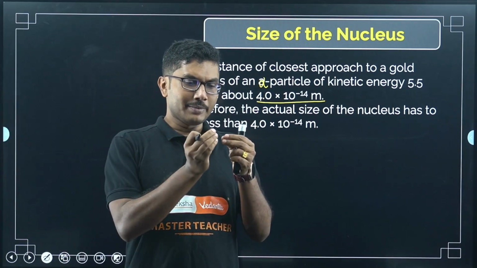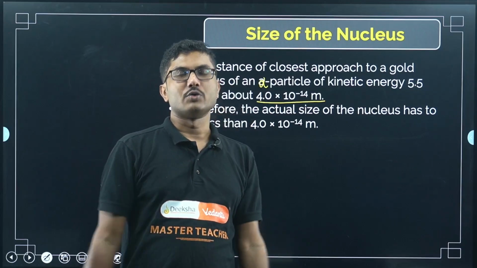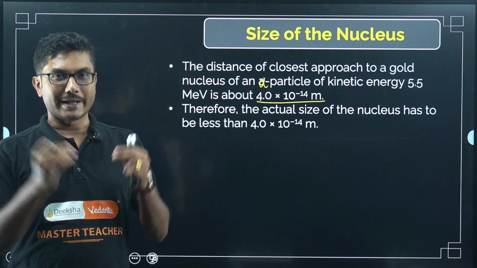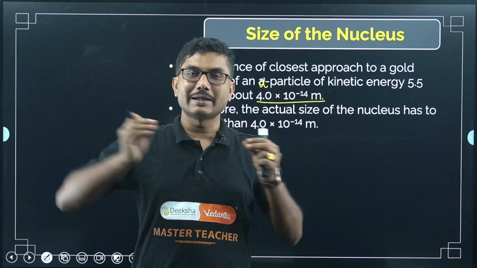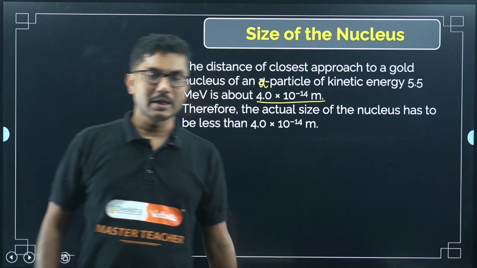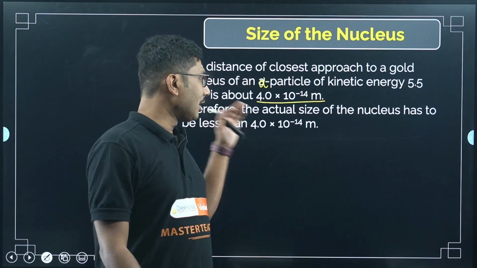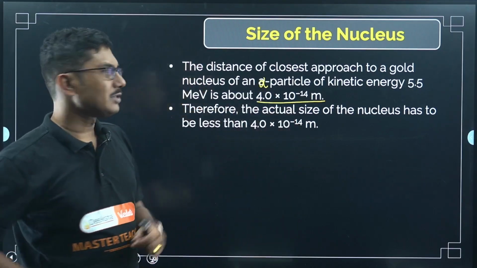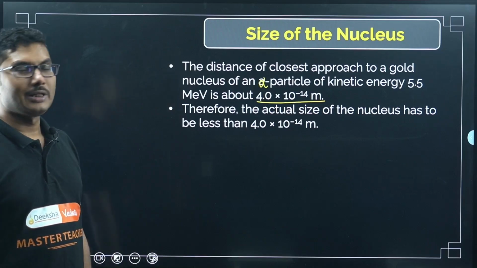Getting repelled means this is the closest distance that it can reach towards the gold nucleus, gold atom, right? That means the size of the nucleus should be much smaller than that, because if it was going inside, that is not possible, because it will be repelled because of the Coulomb force. So now we can say that the size of the nucleus is much smaller than this 10 to the power of minus 14 meter, okay.